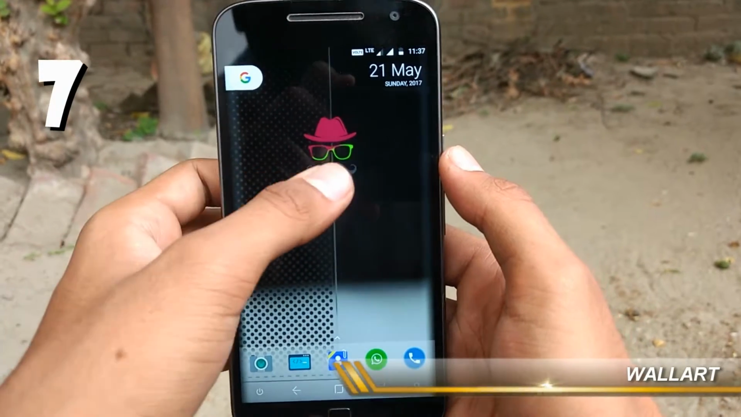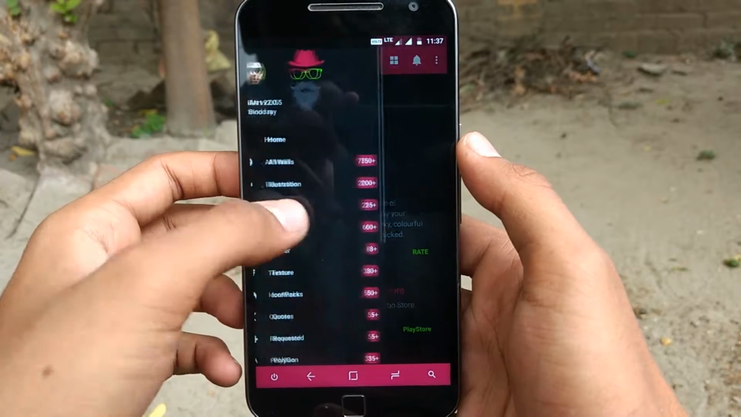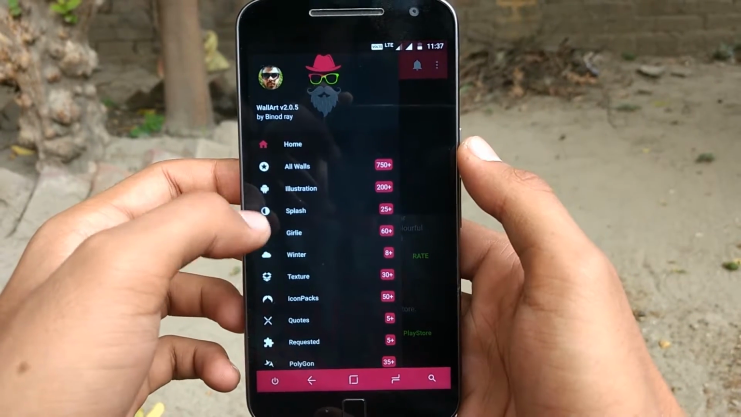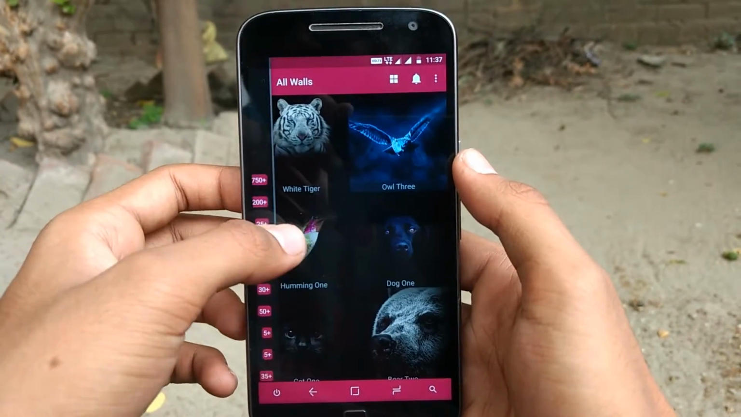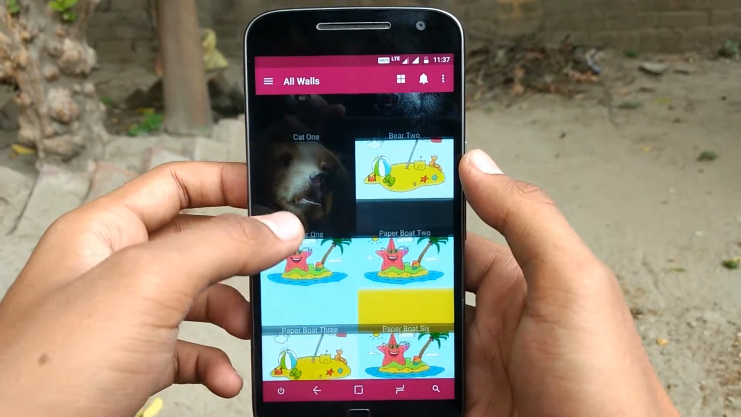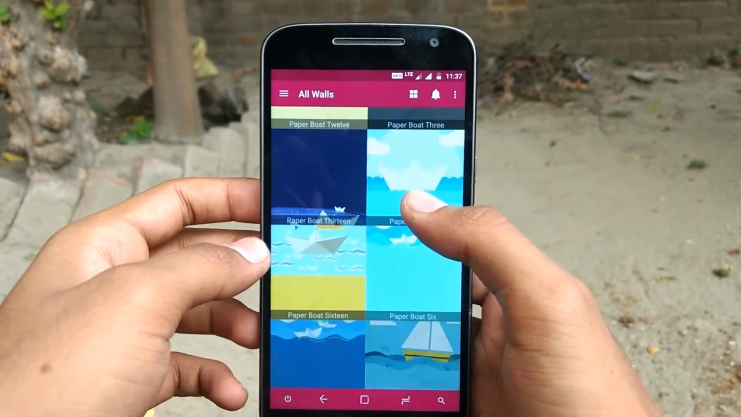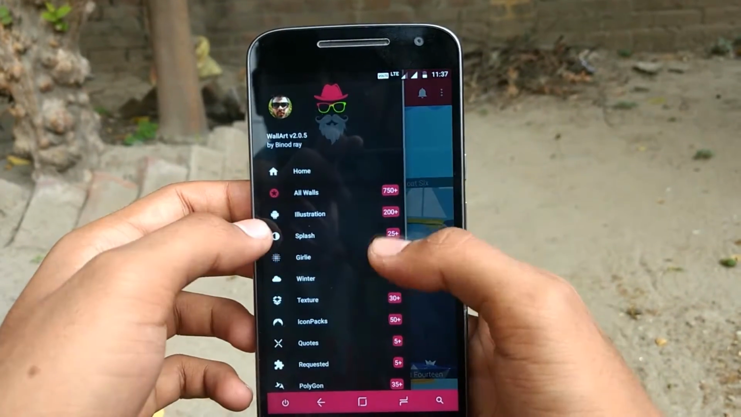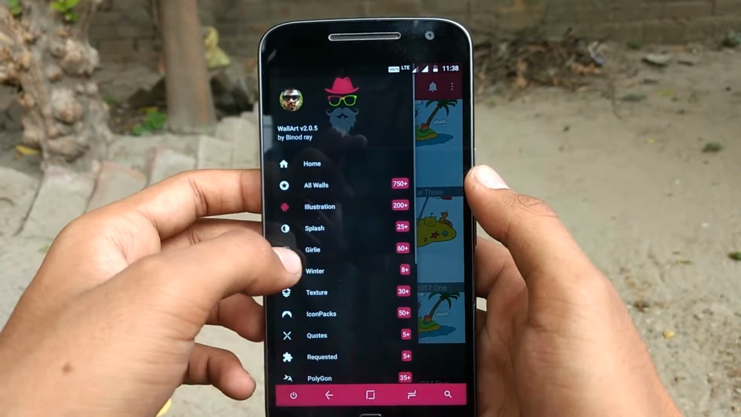So the seventh app on our list is Wall Art. Wall Art is a very simple app. You can browse through a stunning collection of wallpapers that can change the way your Android screen looks. Simple, quick, and colorful design, custom made and hand-picked wallpapers. The app includes 700 plus wallpapers and they are updated day to day.